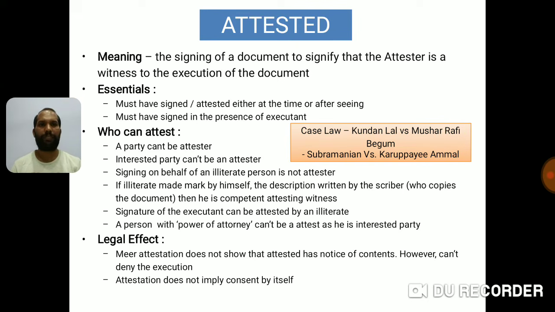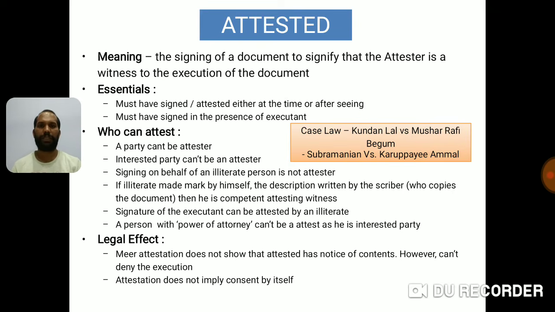Now, I have referred to case laws. Please go through them to understand in detail: Kundan Lal versus Mushrafa Rafi Begum and Subramaniam versus Krapai Ammal. You have to refer to these for the case of attested. In the Kundan Lal versus Mushrafa Rafi Begum case, Mushrafa Rafi was the attester, but she said she couldn't see the executant because she was wearing a burqa.